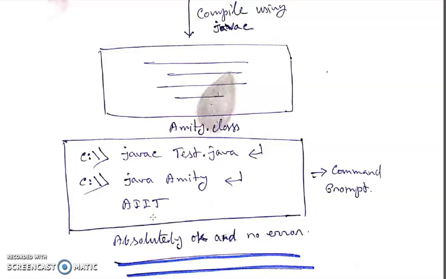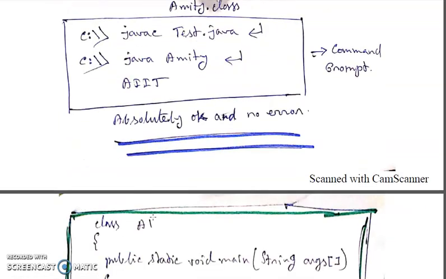Please keep it in your mind, and it's a very common concept generally asked in interview boards, that if I create a source file with a class name, any class name, suppose amity, and I have written the main method within that class, can I give any name to that source file? Your answer will be yes, you can give any name to that source file if your class is not public. Please make it clear. So if you run it, then it will be absolutely okay: javac test.java, then java amity.